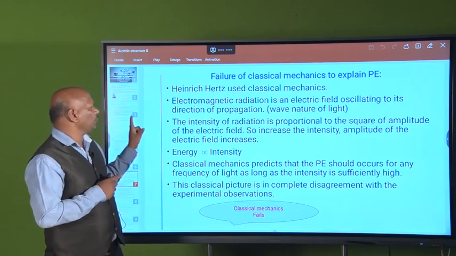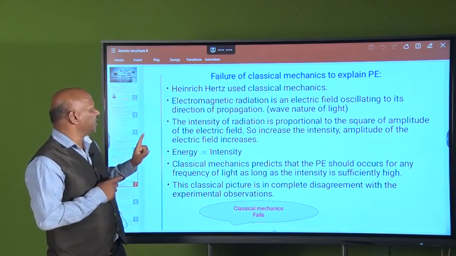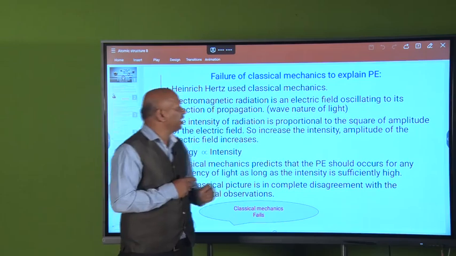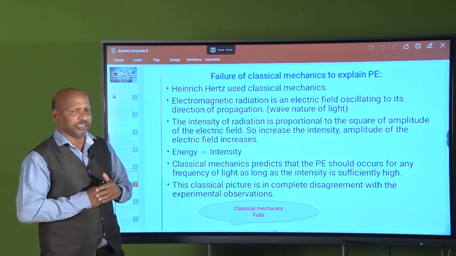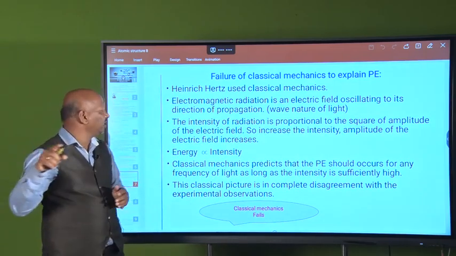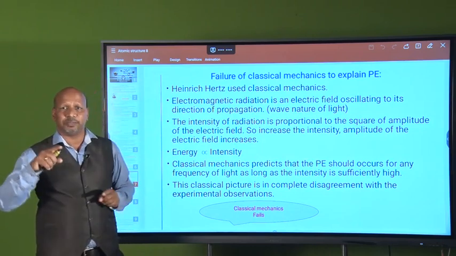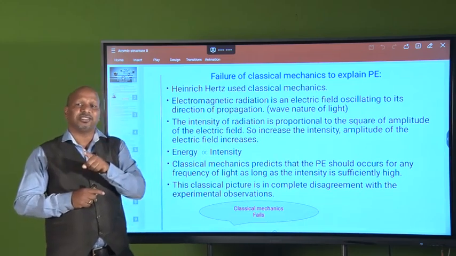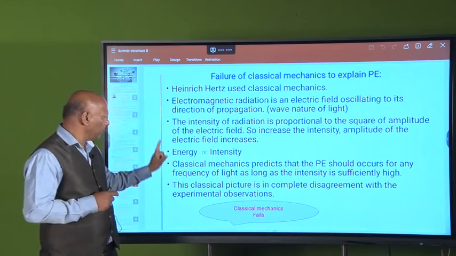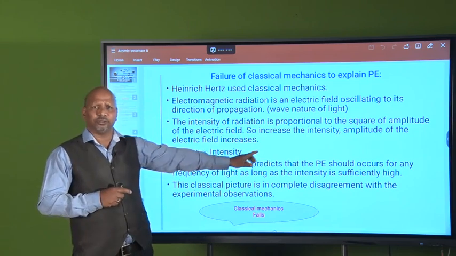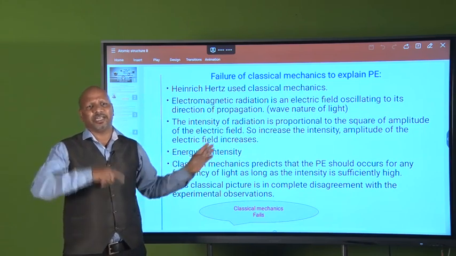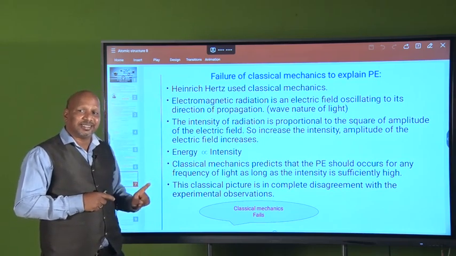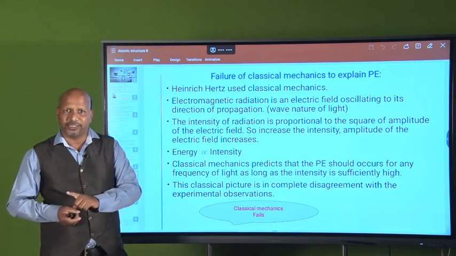According to classical mechanics, electromagnetic radiation is an electric field that oscillates perpendicular to its direction of propagation. The intensity of the radiation is proportional to the amplitude. If you have a higher amplitude, then you can say it has high energy, because energy is directly proportional to intensity. So according to classical mechanics, intensity is directly proportional to energy.